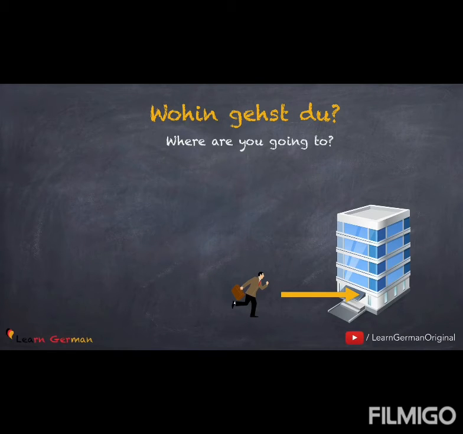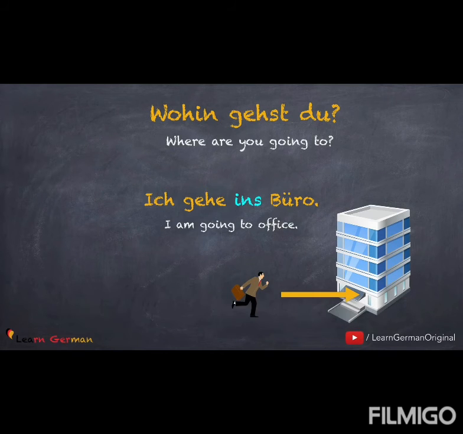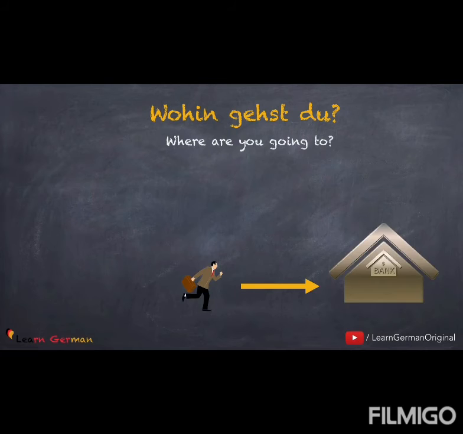Wohin gehst du? In this case, there is a change of position. That means there is an action. The answer would be Ich gehe ins Büro. In this case, in plus das changes to ins. For some buildings, you don't always use in. For example, here you would say Ich gehe zur Bank.